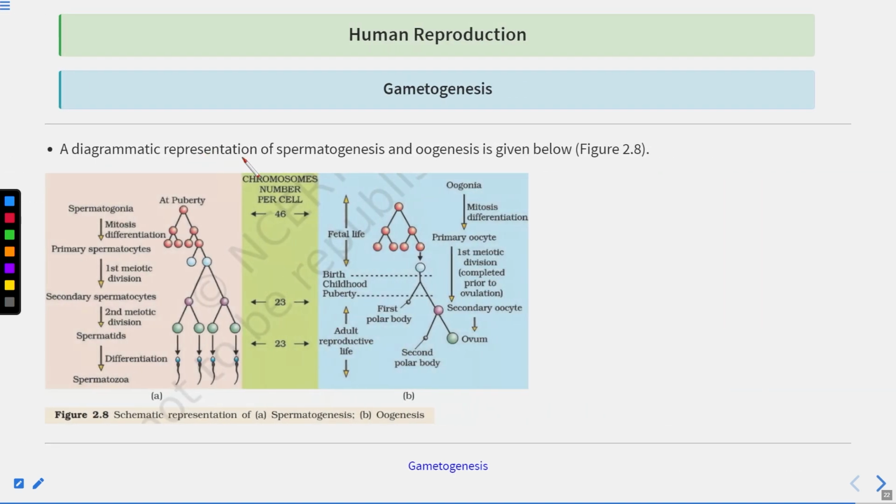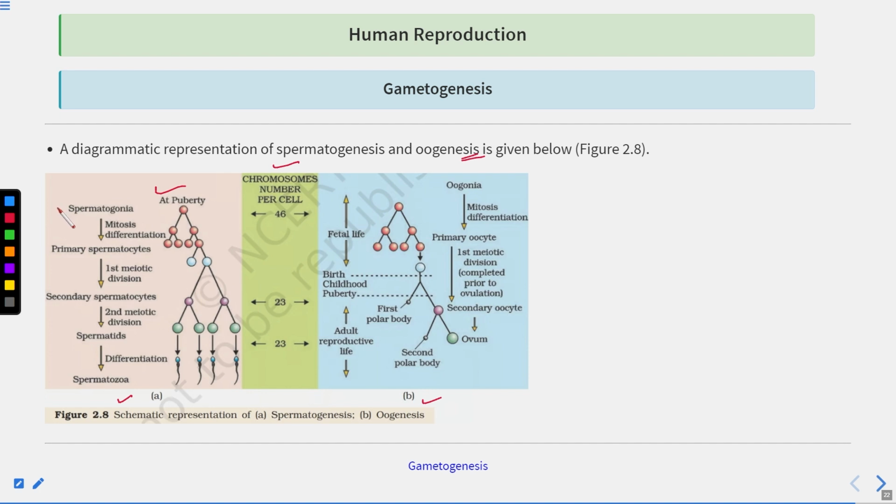This is the diagrammatic representation of spermatogenesis and oogenesis. Here you can see figure A is spermatogenesis and figure B is oogenesis, and they have shown you the chromosome number per cell. Spermatogenesis and oogenesis start at puberty. When puberty is reached, the primary sex organs get activated and start secreting hormones which help in spermatogenesis and oogenesis.